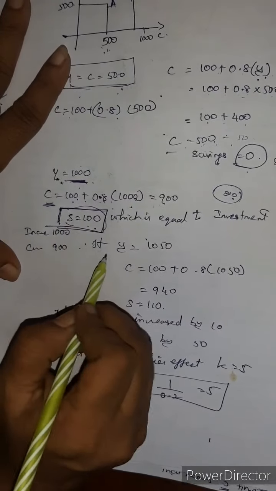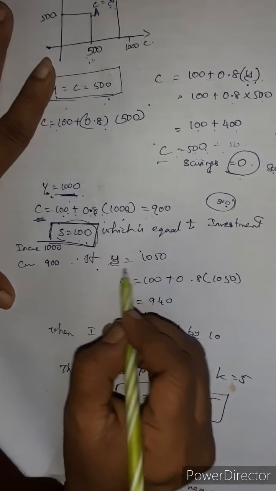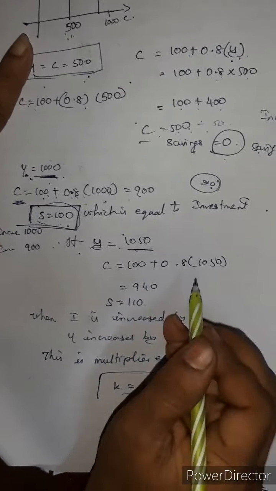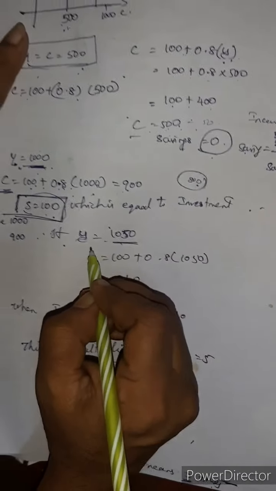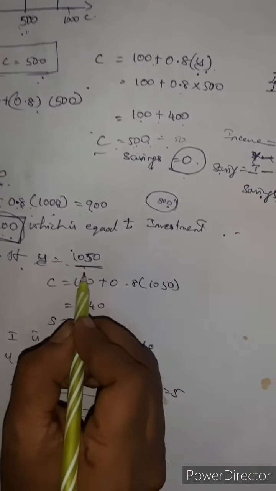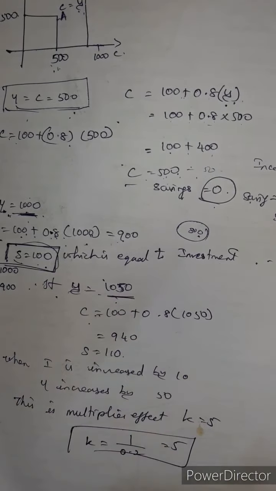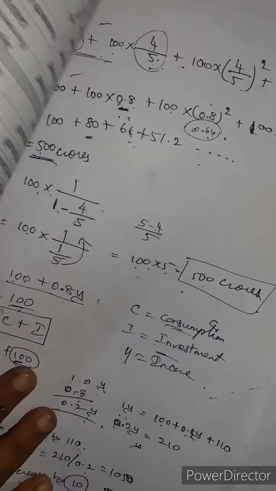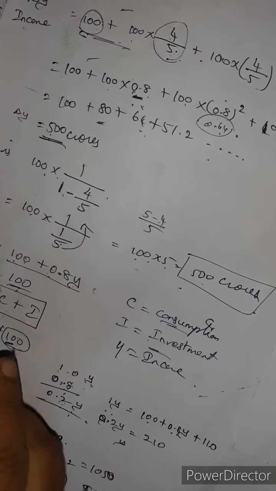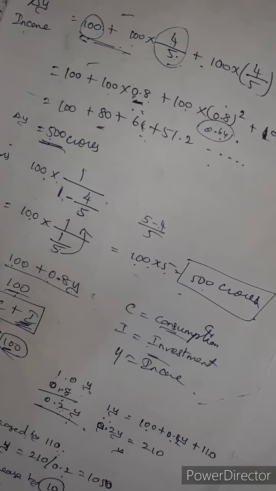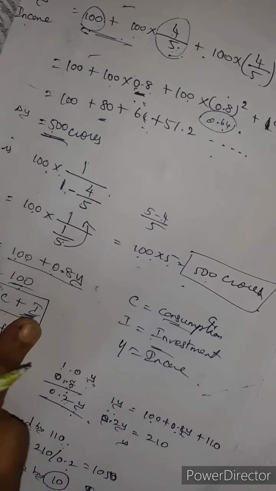If suppose Y is 1050, that means the income was 1000 and here 1050, what will be the consumption? I explained this in the other example, the same thing I am explaining here.